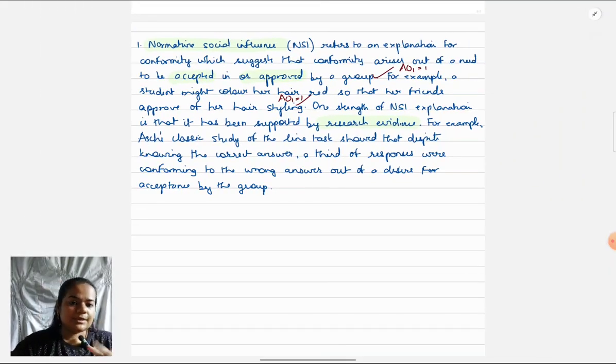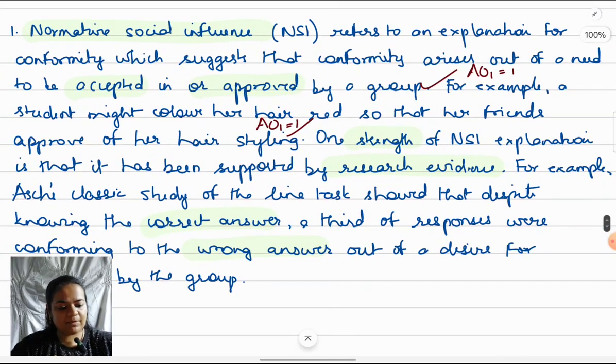Okay, so you can take a look at the answer. I'm not planning to upload this to my website. You can take a screenshot if you need it for future reference, but this is how you structure the answer. Just like I showed you how AO1 marking will be done.